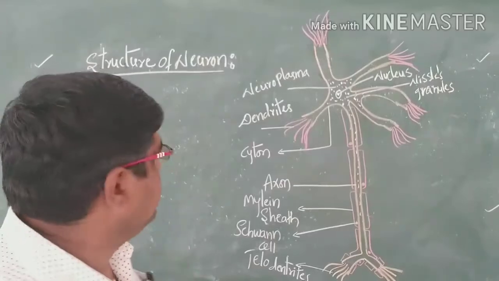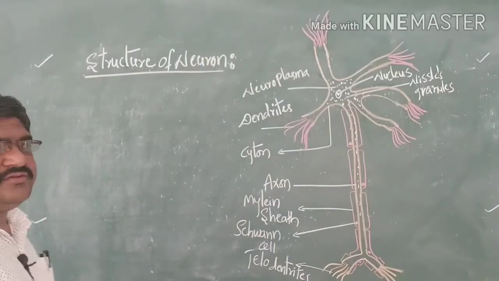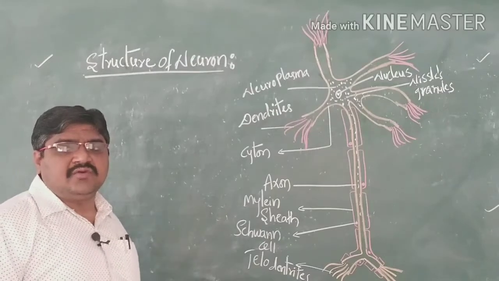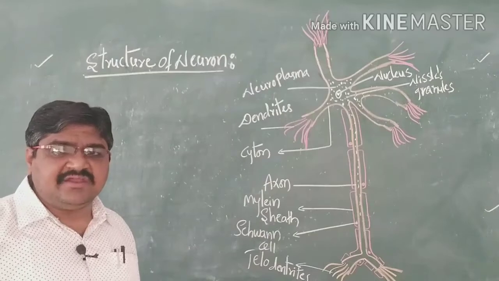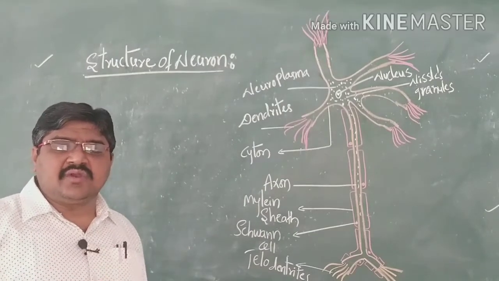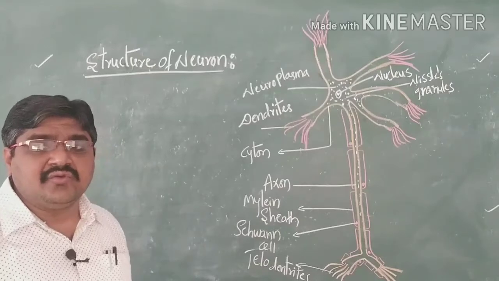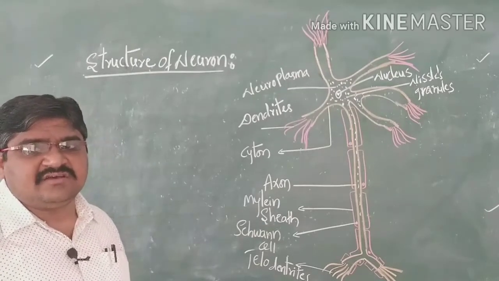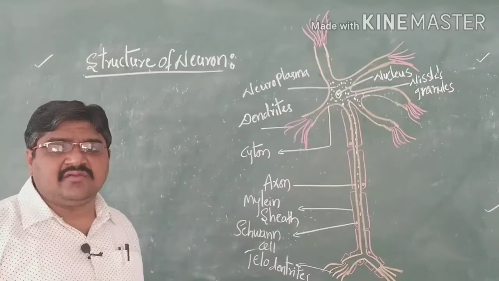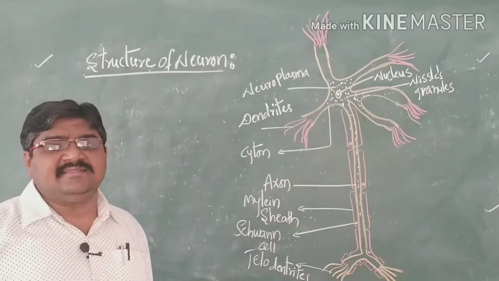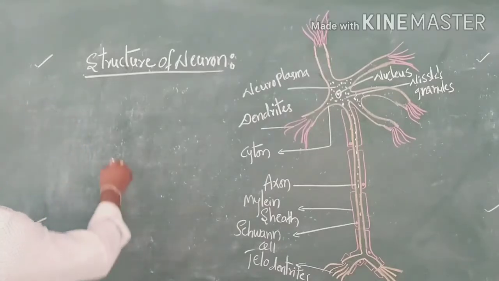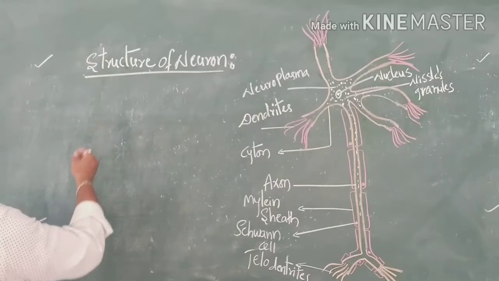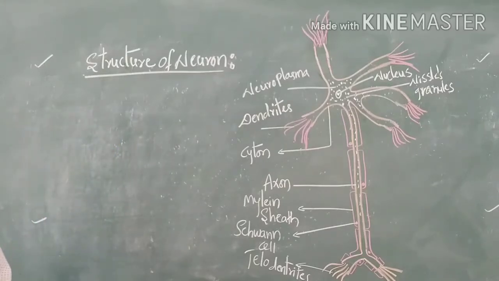Now coming to the structure of the neuron. The nervous system is classified into two types: one is the neurons and the second one is the neuroglial cells. Here first we will go for the structure of the neuron, later the neuroglial cells. A neuron is the basic unit of the nervous system.